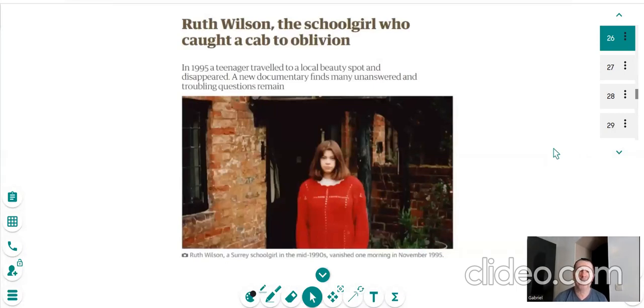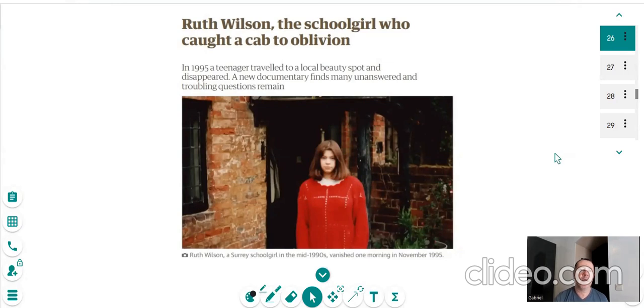There was, again, lots of coverage on this case. Ruth Wilson, the schoolgirl who caught a cab to oblivion. Now, the story is Ruth Wilson caught a cab, took her to Box Hill in Surrey, which is just all woodland. The cab driver dropped her off and of course drove off, but the cab driver was looking in the mirror to find out, why have I just dropped her off there? Of course, the police interviewed him. He was one of the suspects, and of course, nothing came of that. But even the cab driver was a bit suspicious of why is she just standing there all alone? And then, of course, after that, no one saw her or has seen her since.